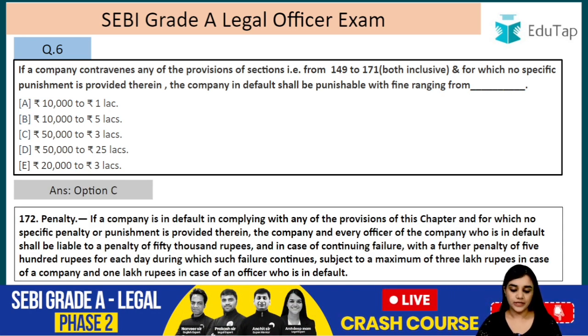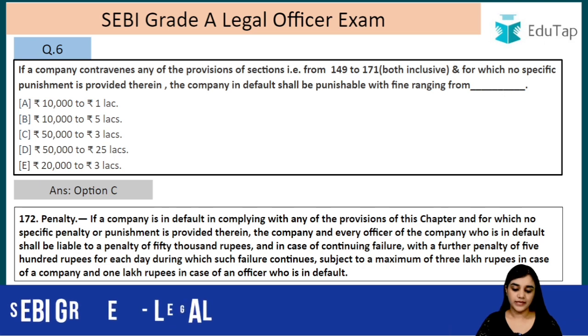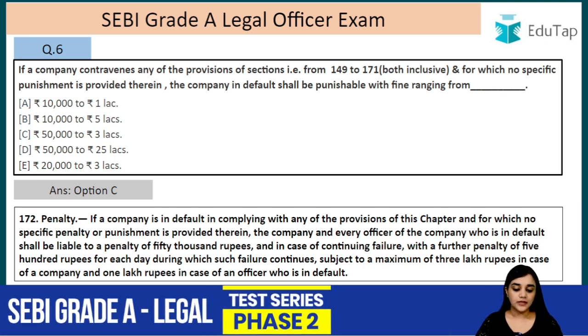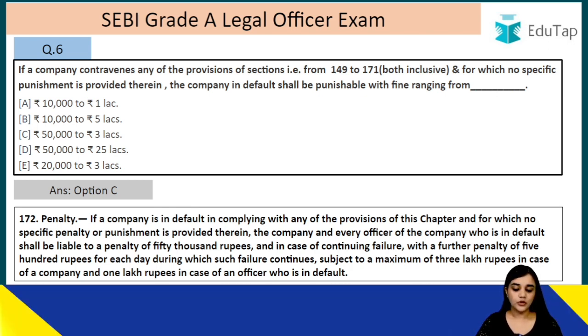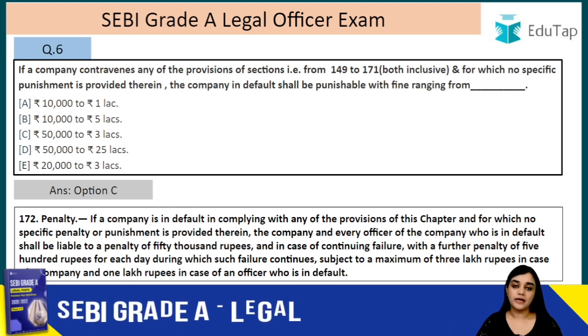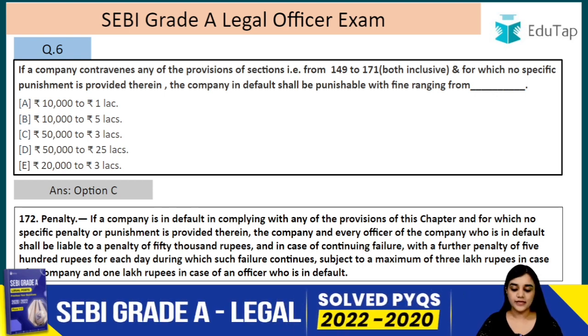So if a company is in default in complying with any of the provisions of this chapter and for which no specific penalty or punishment is provided therein, the company and every officer of the company who is in default shall be liable to a penalty of 50,000 rupees, and in case of a continuing failure with further penalty of 500 rupees for each day during which such failure continues, subject to a maximum of 3 lakh rupees in case of a company and 1 lakh rupees in case of an officer who is in default.